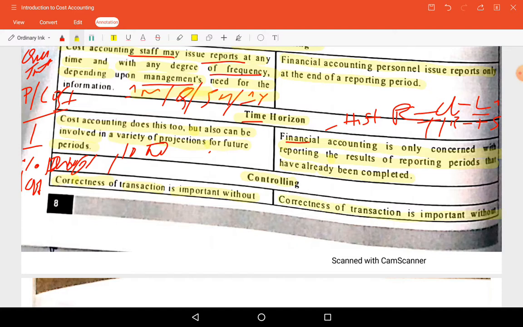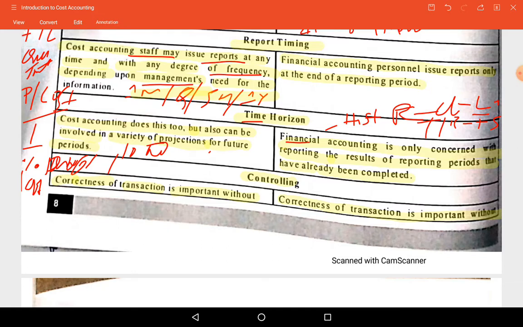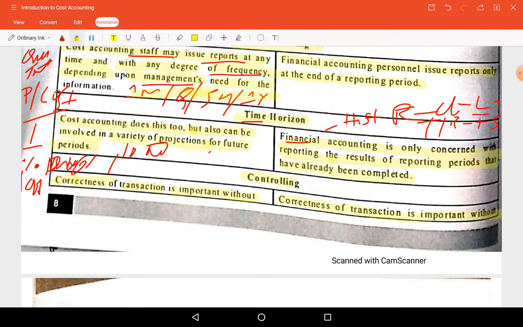Without information, it will not record the transaction in the books of accounts. They will see the evidence, and based on the evidence only it will record. So whatever information the cost accounting system is using is from financial accounting only.